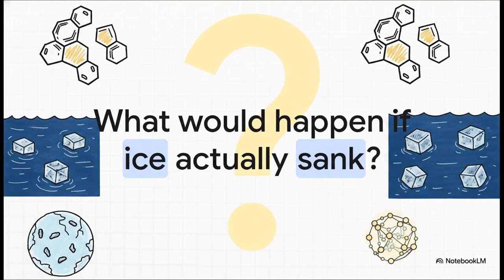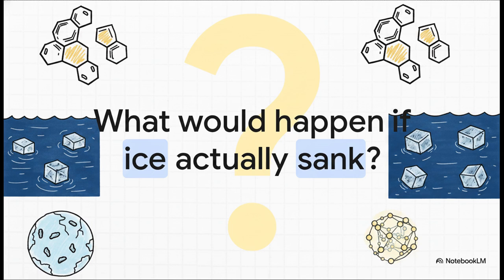As we wrap up this explainer, I want to leave you pondering a truly unique, kind of mind-blowing fact from the source material. It just proves how beautifully weird our universe really is. See, almost every substance in existence naturally shrinks and gets denser when it freezes into a solid. But water? Water is the universe's bizarre exception. As it freezes, its molecules actually expand outward into a rigid crystal ring shape. This is exactly why ice floats in your glass.